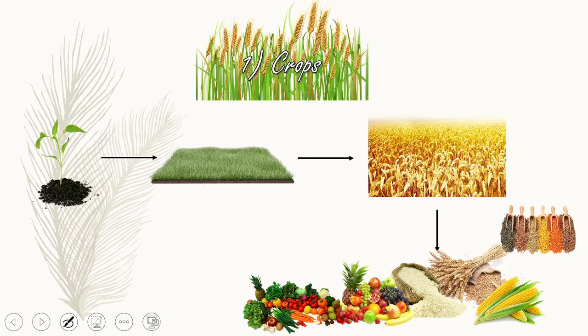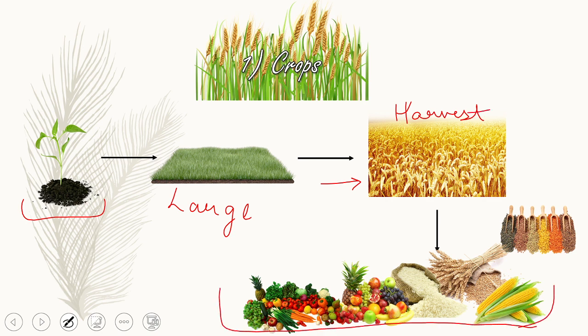So in the first part of crops, from this diagram we get to know that when the same kind of plant is grown on a large piece of land to get more harvest for the production, it is called crops. Let me repeat the definition: when the same kind of plants are grown in the fields on a large scale to obtain foods like cereals, pulses, vegetables and fruits etc., it is called a crop.